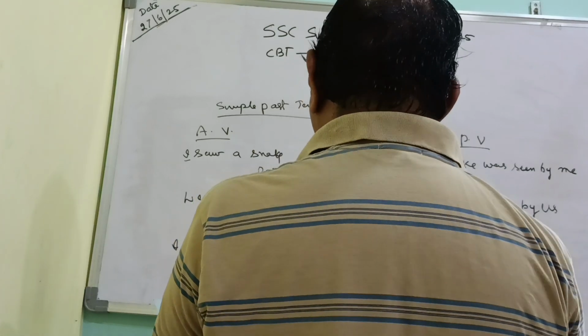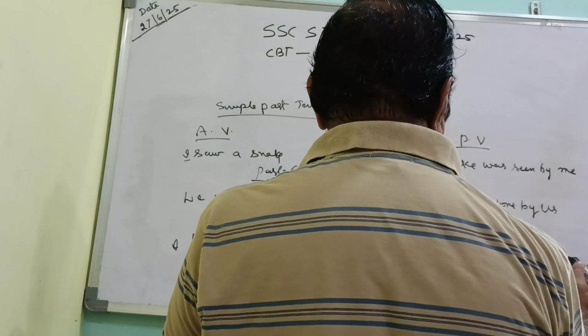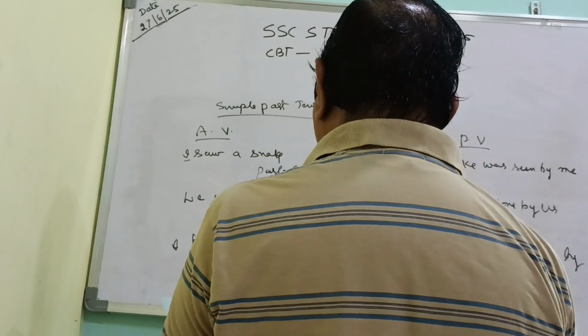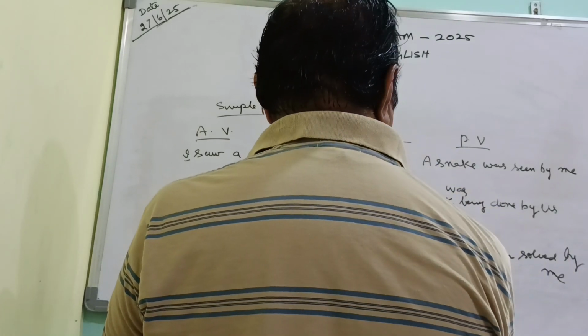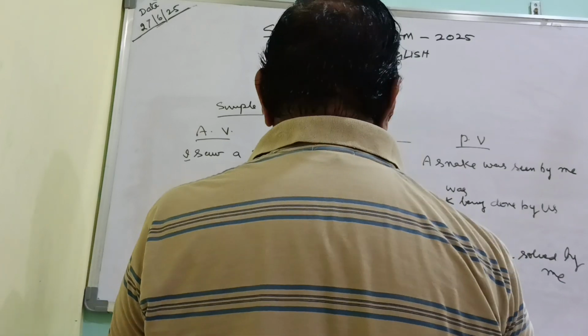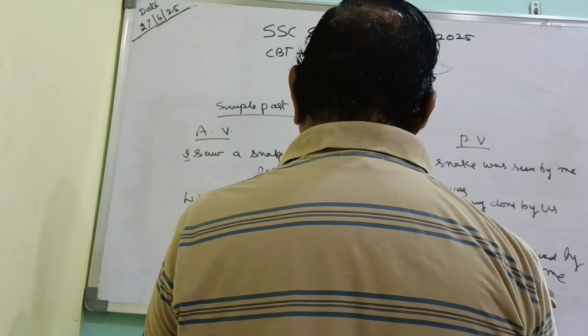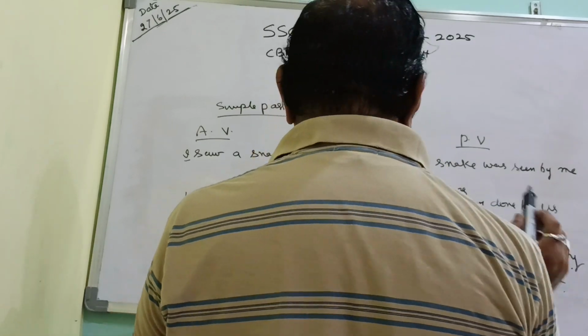Had been solved. Same verb here, solved by me. The problem is the object, had, we are adding been also for this here. Solved is a verb, then by me. I was converted as me here.